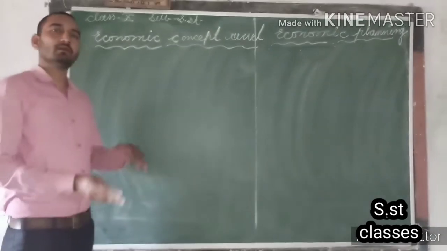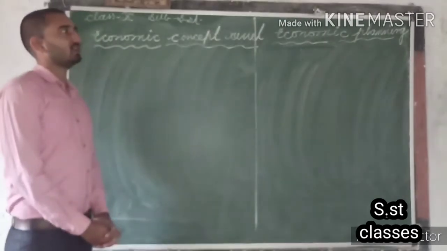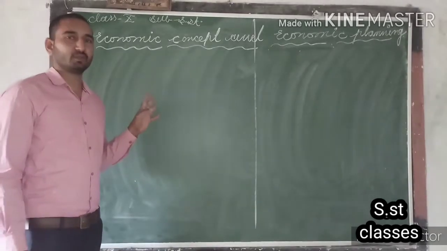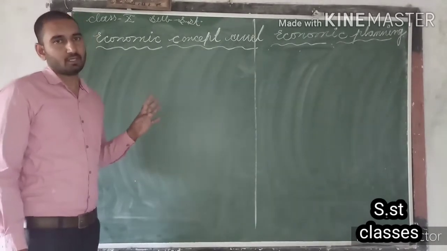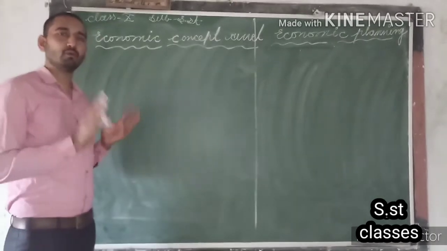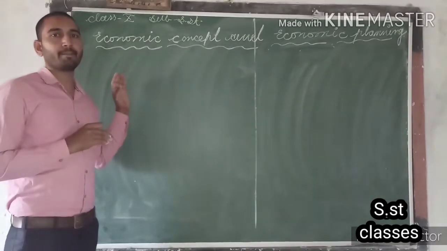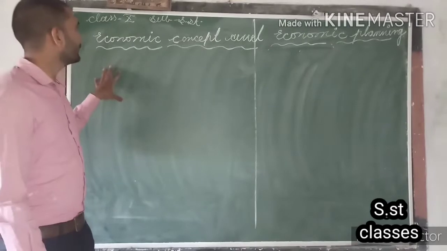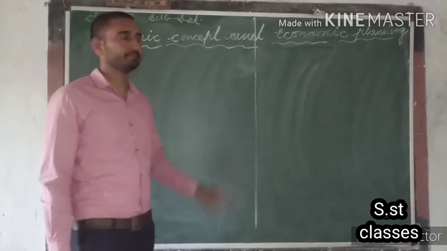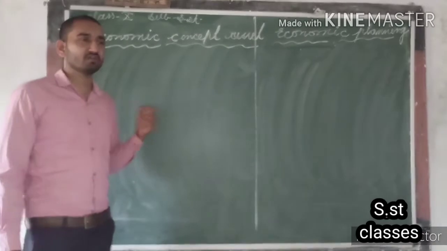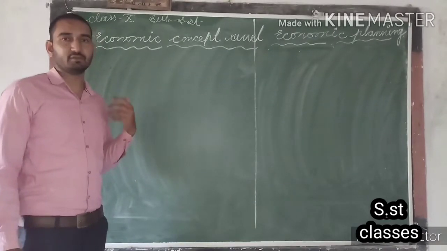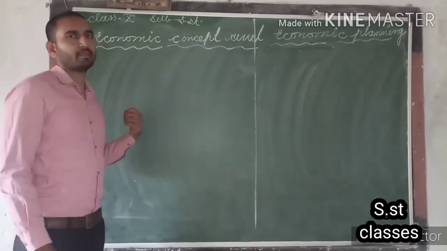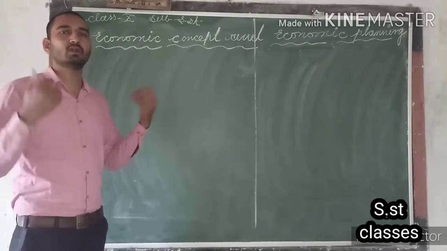So, in the last session, we discussed the last chapter of geography, and now we are going to start something from economics. In SST, generally we have four basic concepts: history, civics, geography, and economics. So now we are going to start economics. Guys, economics generally remains very tough for students, as per their mentality. But here, it's going to be very easy for all of you who are watching me.